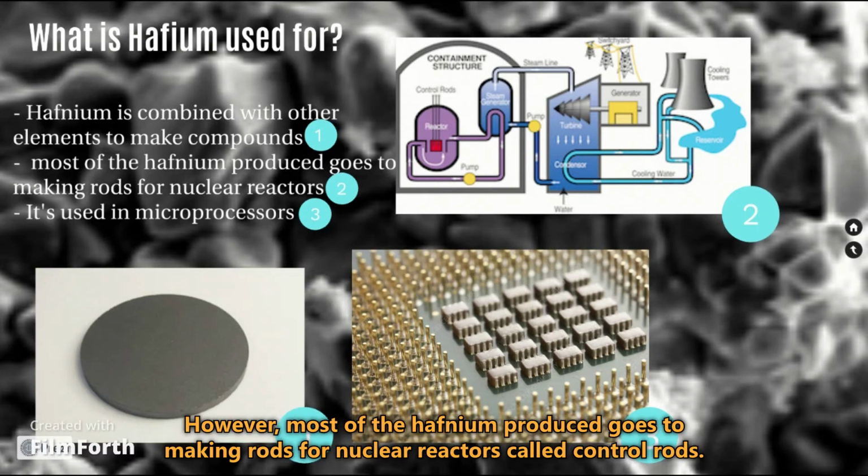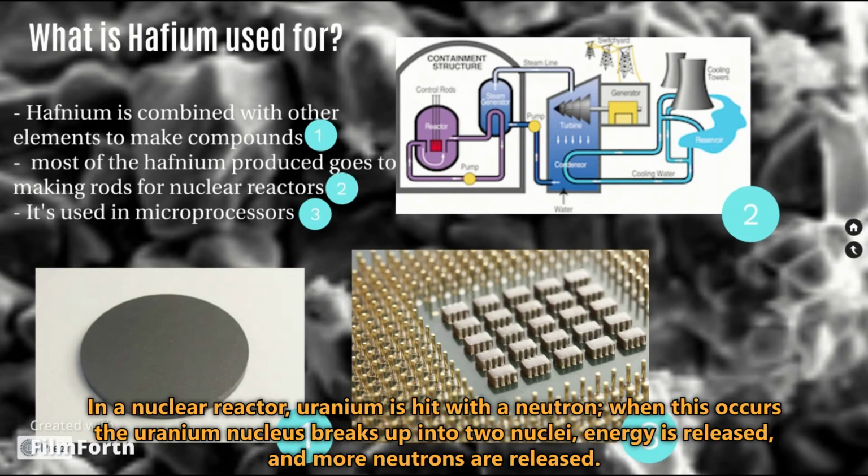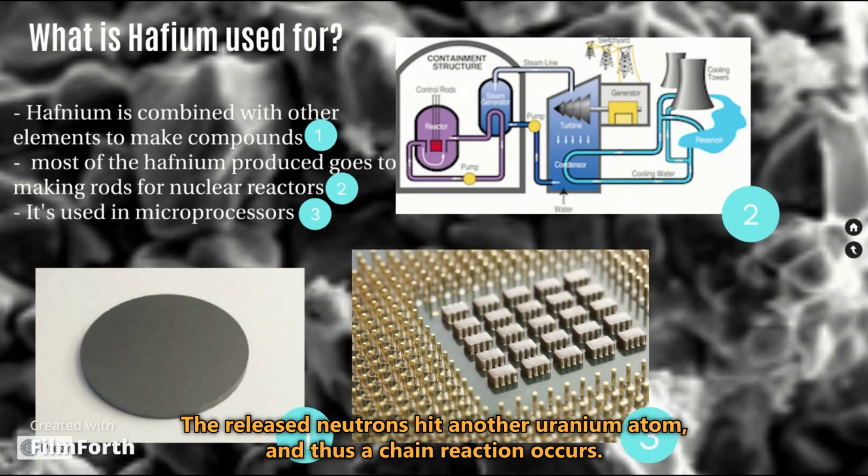However, most of the hafnium produced goes to making rods for nuclear reactors called control rods. In a nuclear reactor, uranium is hit with a neutron. When this occurs, the uranium nucleus breaks up into two nuclei, energy is released, and more neutrons are released. The released neutrons hit another uranium atom, and thus a chain reaction occurs.